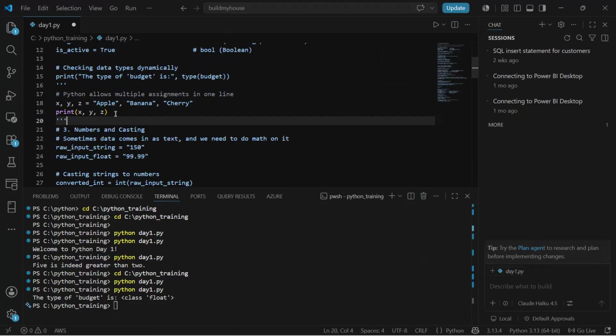Now if I go ahead and execute this, at times, if you execute multiple files, the output becomes cluttered. So you can also clear it using the command clear.